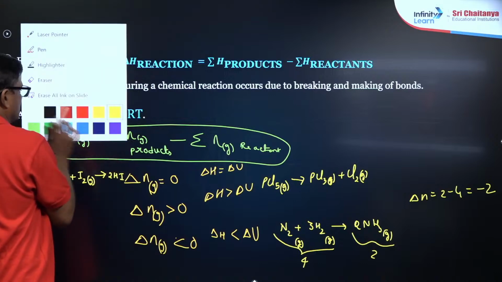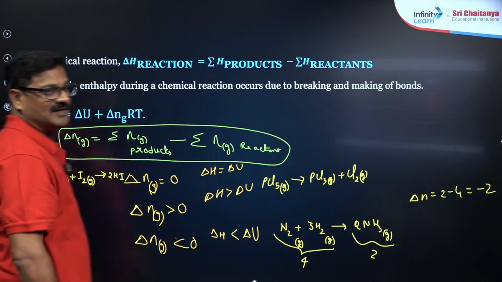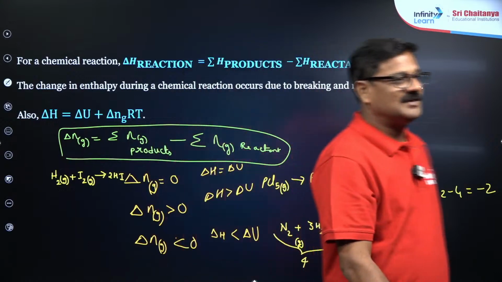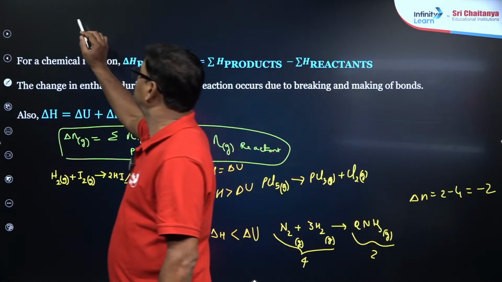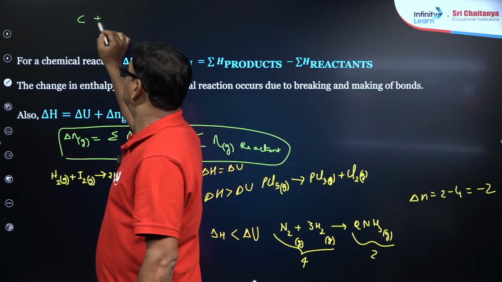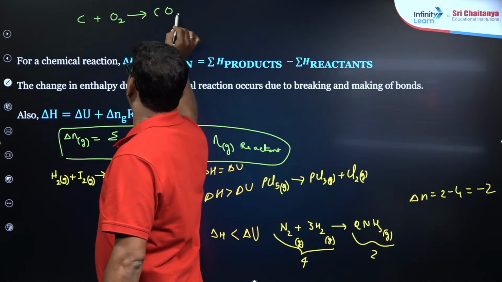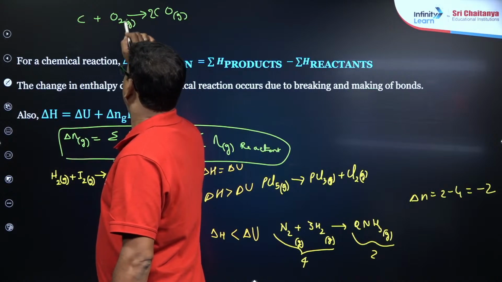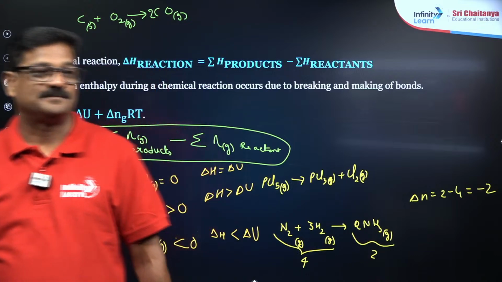Now I just want to say one more example. You please tell me delta N. Shivakanta, you can see, C plus O2 gives rise to CO, which is in the gas. इसका डेल्टा एन कितना होगा?